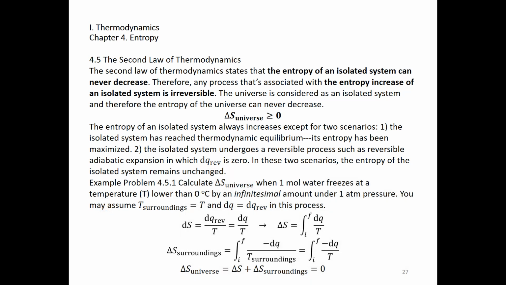Chapter 4, Entropy, Section 4.5, the Second Law of Thermodynamics. The second law of thermodynamics states that the entropy of an isolated system can never decrease. Therefore, any process that's associated with the entropy increase of an isolated system is irreversible, because such a reversal would result in the entropy decrease of an isolated system, and that's a violation of the second law.